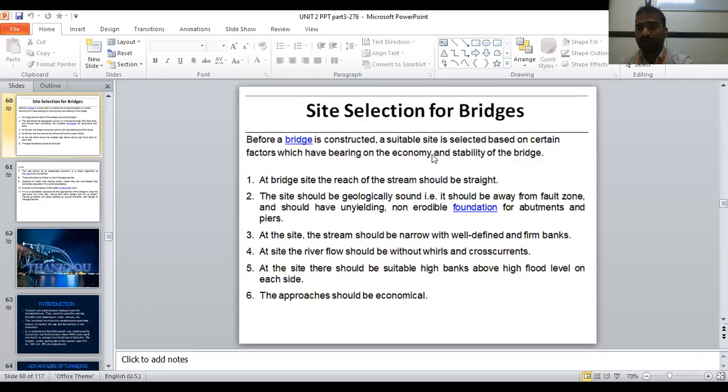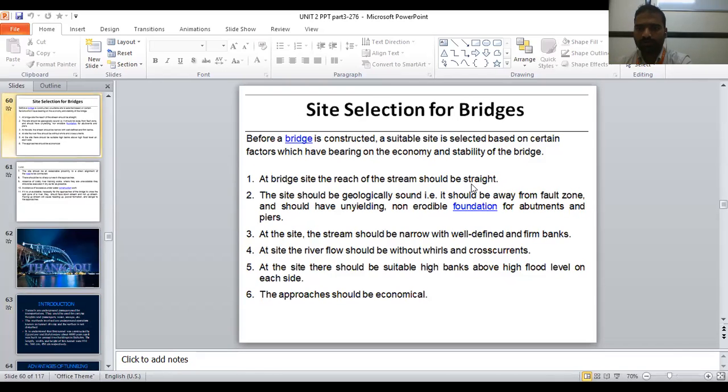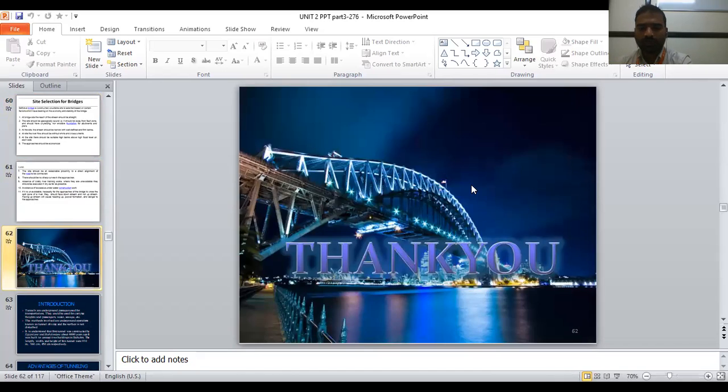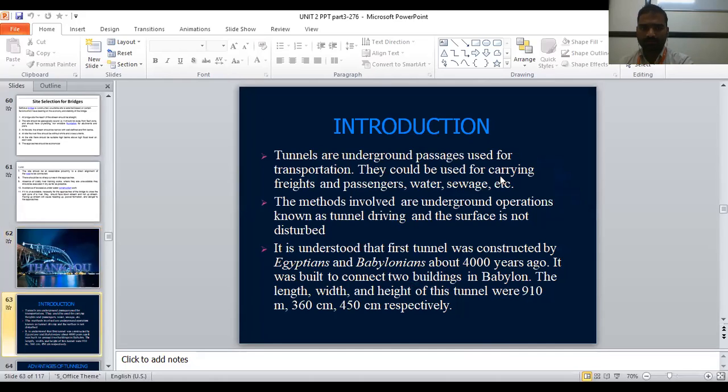Site selection. What are the points to be considered? In the planning subject, we are seeing the same thing. I removed that slide and have put this same thing in a Word document. So this is all about the bridges. What can be asked? What are the classifications? What is a bridge and what are the advantages? Advantages means site selection and all. That's all that is asked. Is it clear about the bridge? Yes, sir.